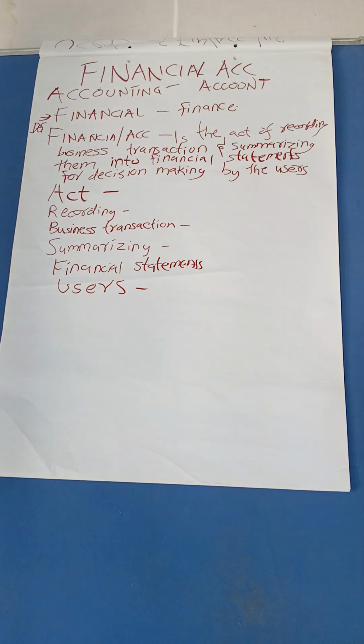We have said we are going to report on something that has happened, and we are only going to report on things that we can attach monetary value to. So that act of recording will take place in that business by an accountant, who will record things that he or she can attach monetary value to.